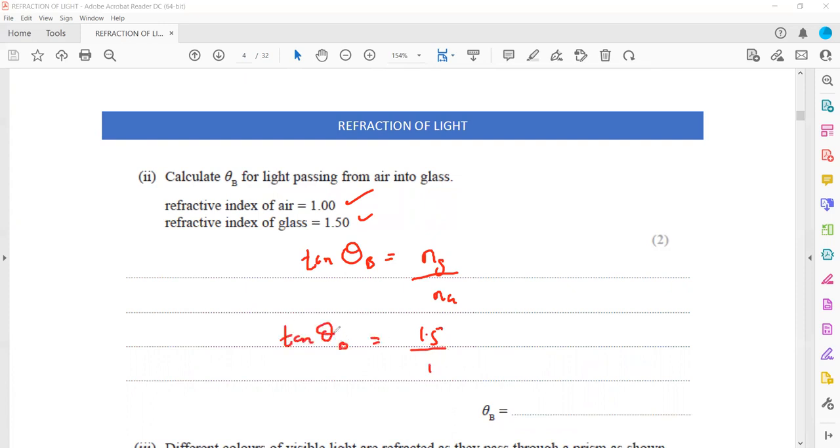But we need θ only, so θ_B is equal to tan inverse 1.5. So we'll take the tan inverse of 1.5. And remember, the mode of your calculator should be in degrees. So it will give us 56 degrees. That's the angle. So we just use the formula and work out the angle.